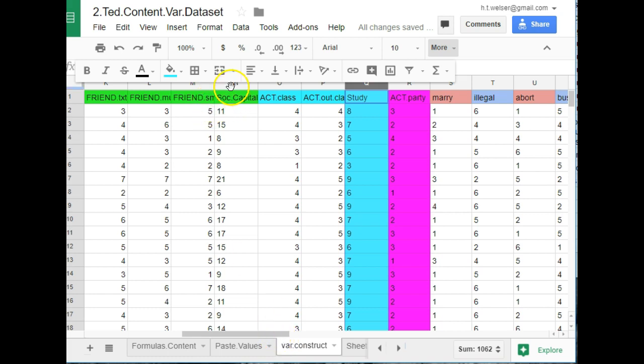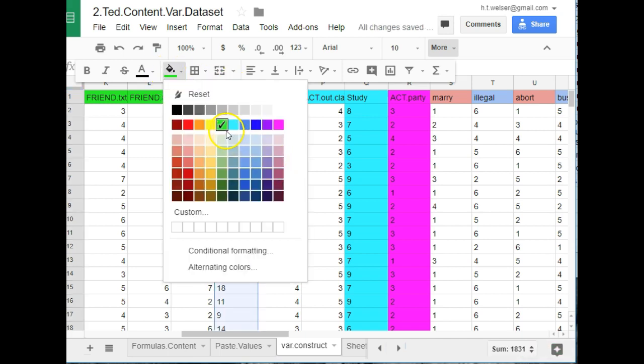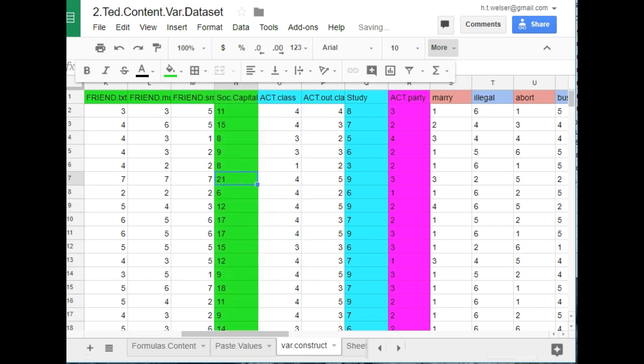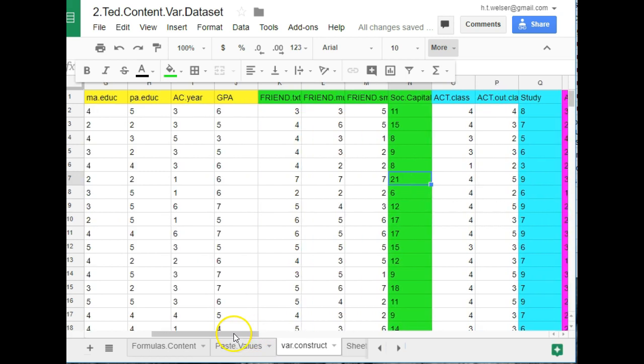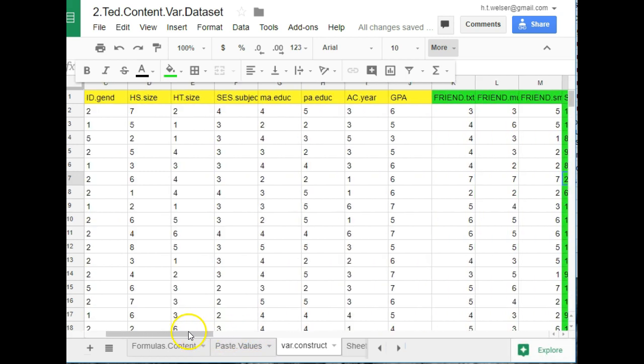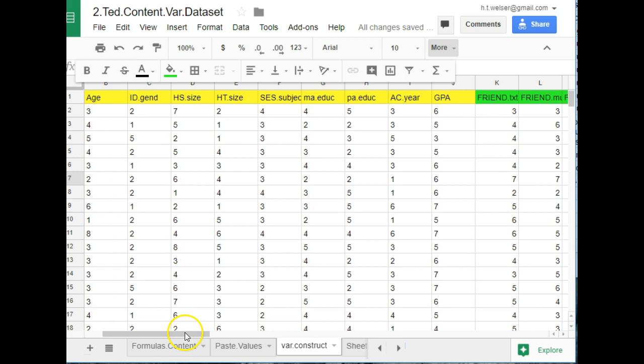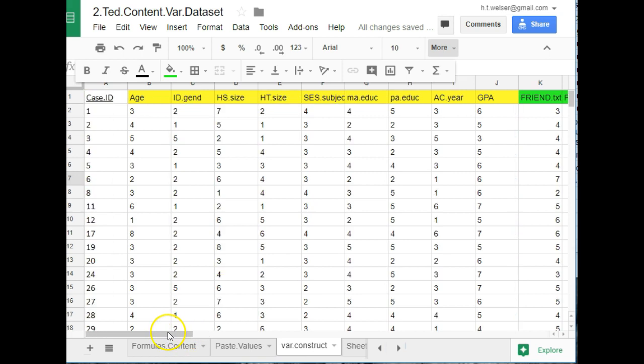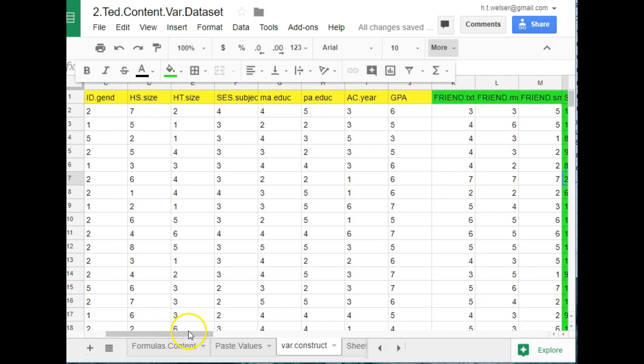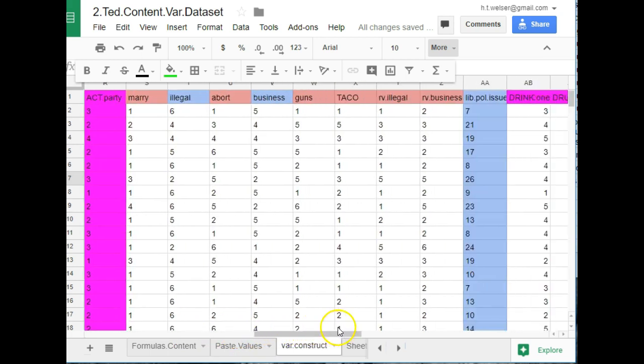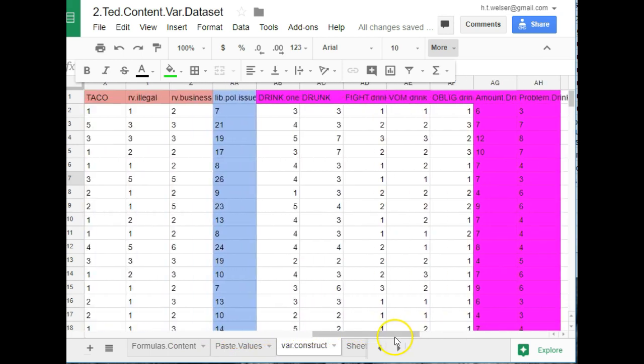The social capital variable, I'll make that green. And then these ones, I'm not going to bother highlighting because I'm going to grab all of these. Okay, so now I've made all the variables I want to use for this initial analysis.